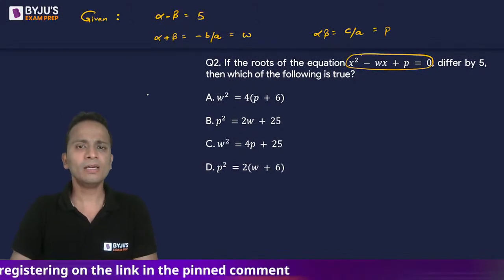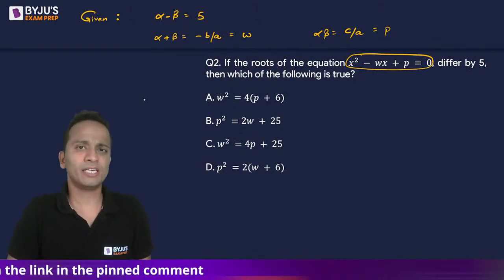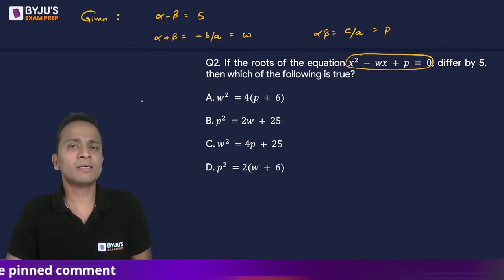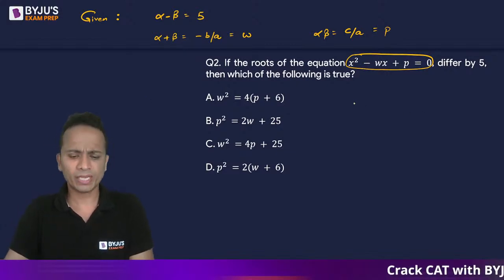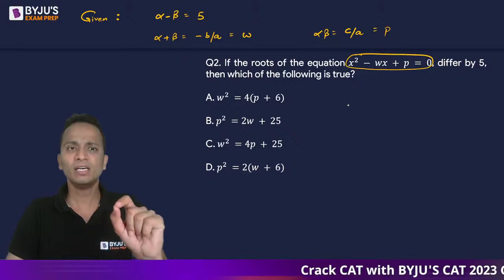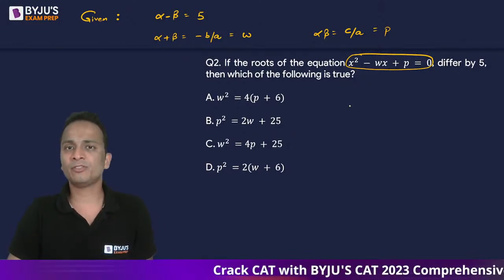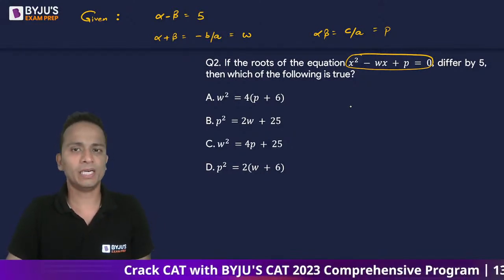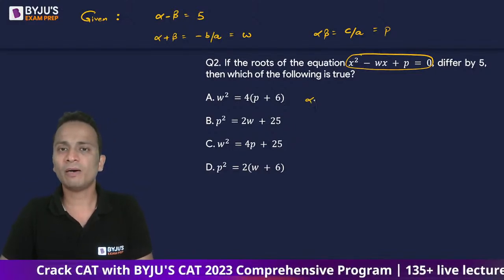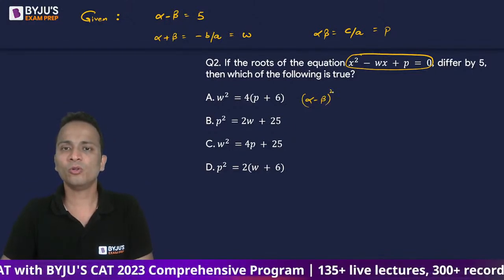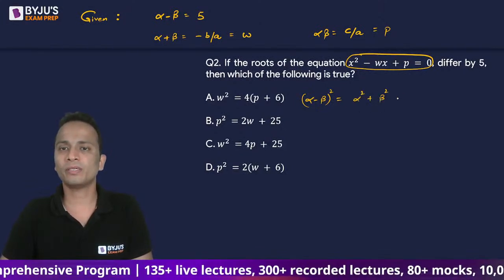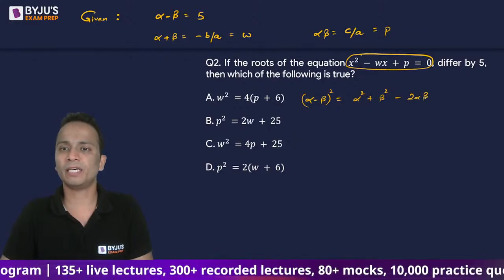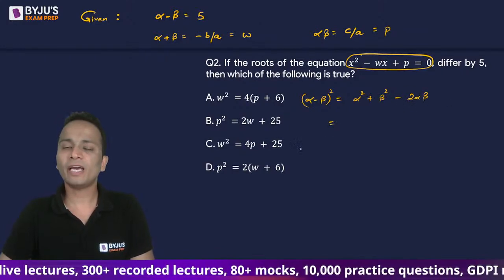Now we have to establish a relation between them, so how can we establish it? There are some identities, alpha plus beta whole square, alpha minus beta whole square. Using all these, we can establish a relation between alpha plus beta, alpha minus beta and alpha into beta. Let's see how. Alpha minus beta whole square can be written as alpha square plus beta square minus 2 alpha beta.